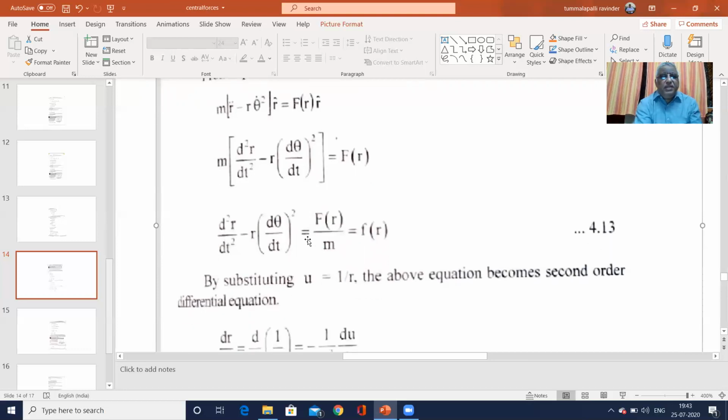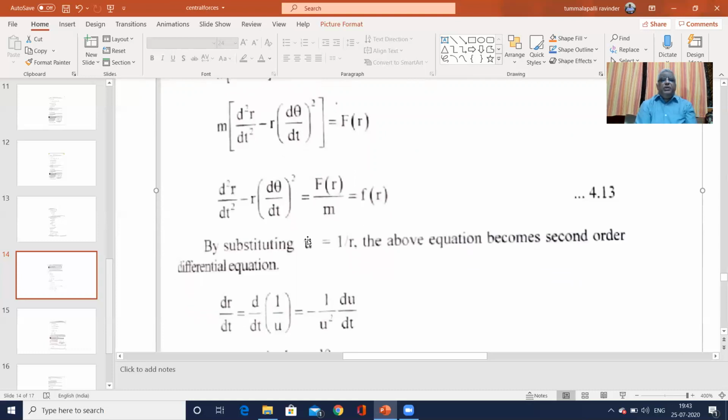By using this relation, substitute u is equal to 1 by r. The equation dr by dt is equal to d by dt of 1 by u, which is minus 1 by u square du by dt.